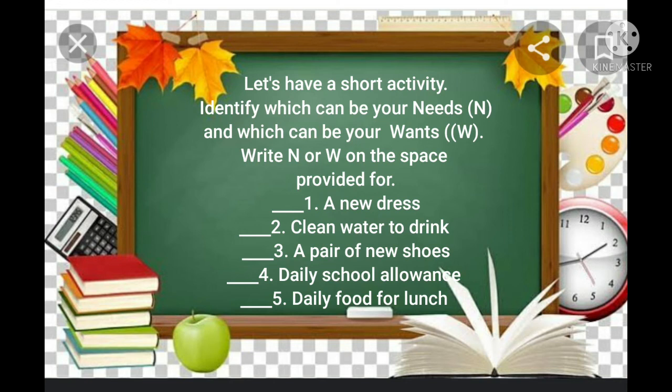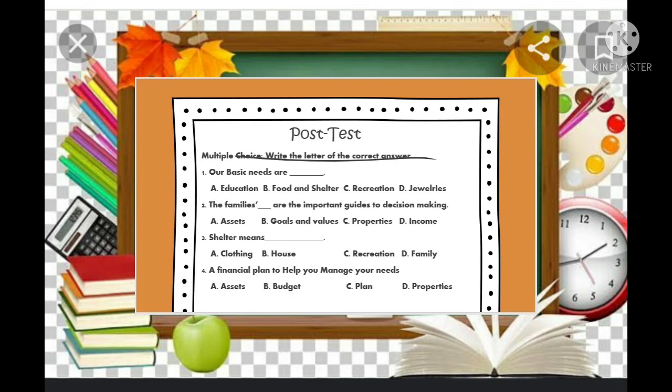Let's have a short activity. Identify which can be your needs and which can be your wants. Write N or W on the space provided. Number 1, a new dress. The answer is wants, W. Number 2, clean water to drink. The answer is needs, N. Number 3, a pair of new shoes, W. Number 4, a daily school allowance, N. Number 5, daily food for lunch. The answer is N.